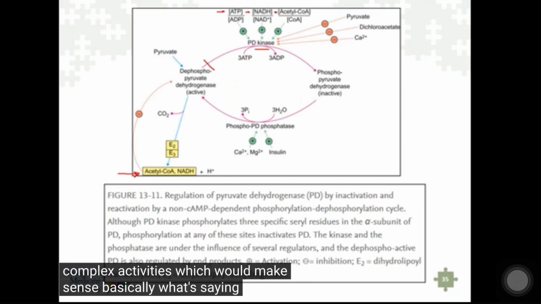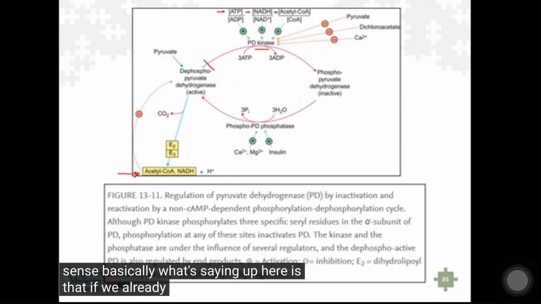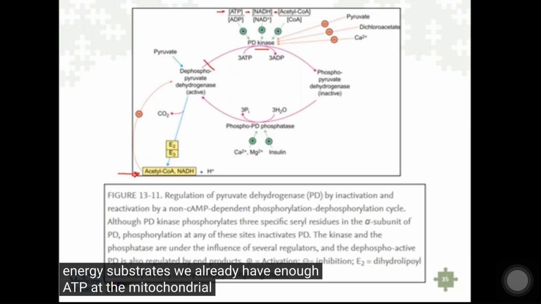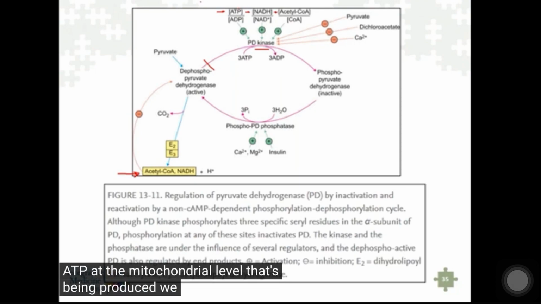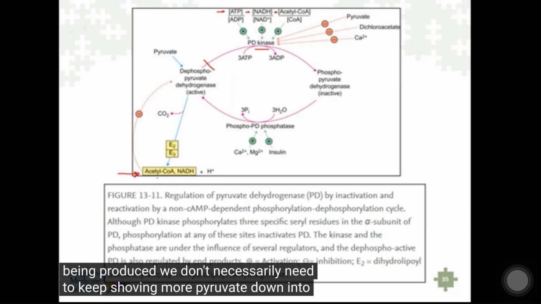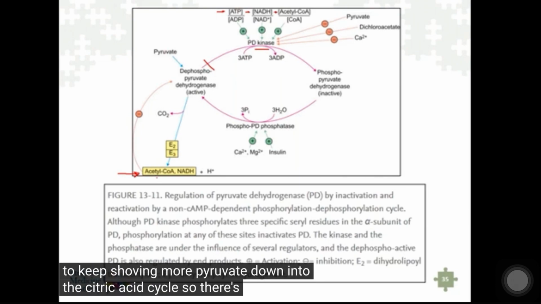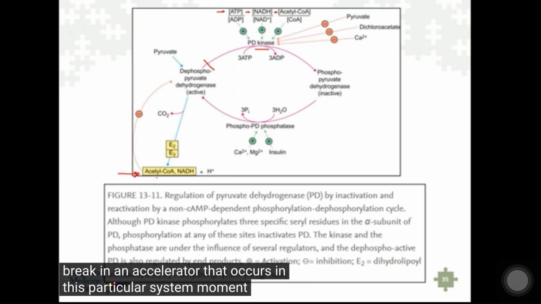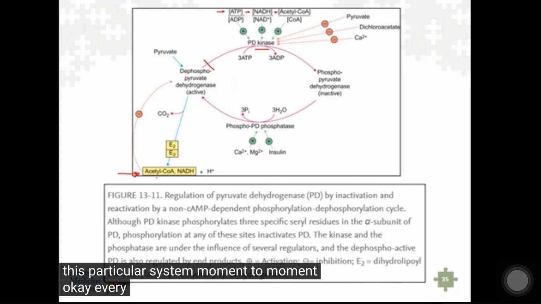Basically what it's saying is that if we already have enough energy substrates, we already have enough ATP being produced at the mitochondrial level, we don't necessarily need to keep shoving more pyruvate down into the citric acid cycle. So there's a brake and an accelerator that occurs in this particular system moment to moment, every single day of our lives.